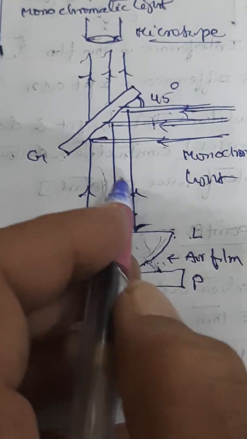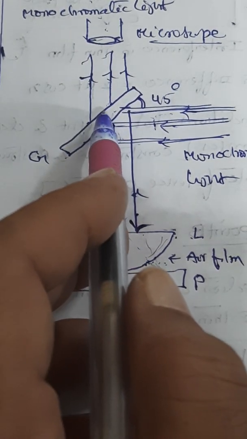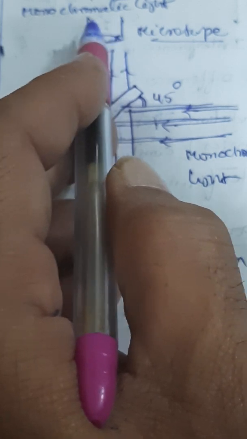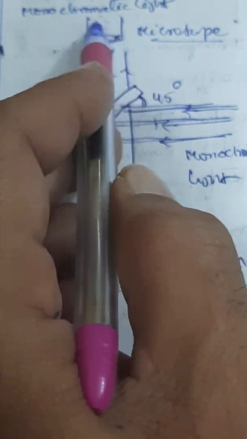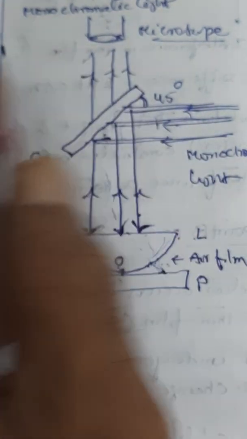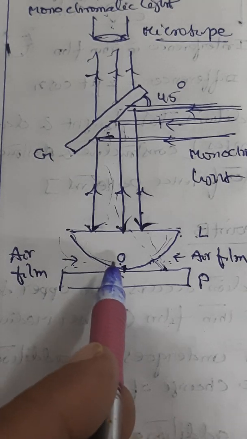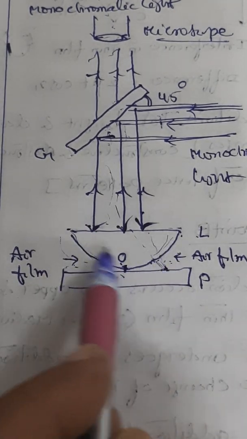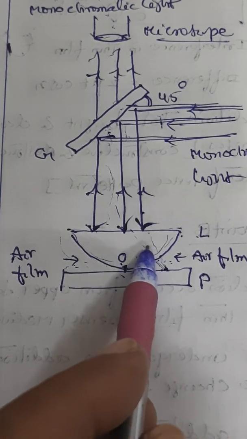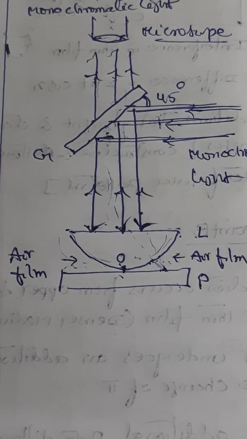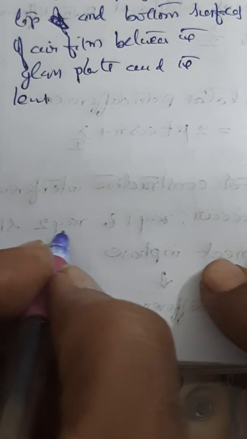These two rays interfere and give rise to an interference pattern in the form of circular rings on the upper surface of the air film, which can be viewed through the microscope kept above near the eye. So this is how the experimental setup looks for the formation of Newton's rings. Now we shall try to understand how these rings are formed in this convex surface and how they are getting transmitted and how they are overlapping. That is what we shall try to learn. Let us see how rings are forming.